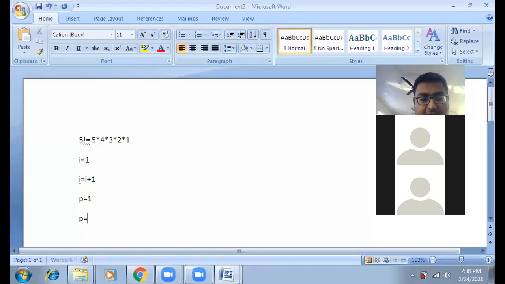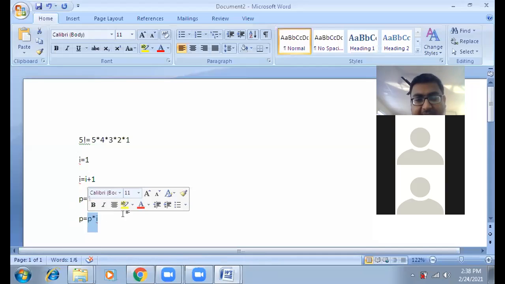If we apply this formula, that means we will apply the multiplication operation on the incremental variable I, and P is our initialized variable, so P into I. So in the first stage, this equal-to means assignment. I told you in the last class that whatever you have done at the right hand side, that value will be stored at the left hand side. That is the job of the assignment, right?